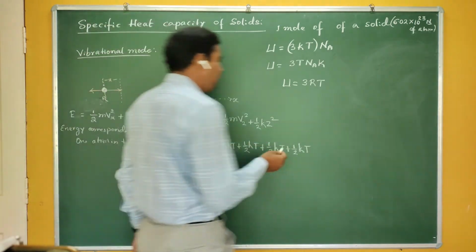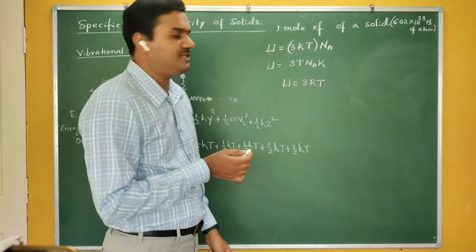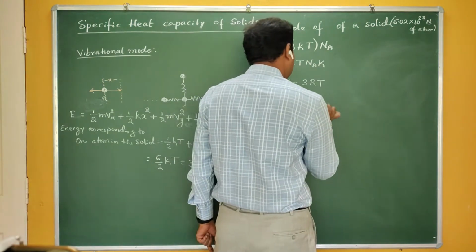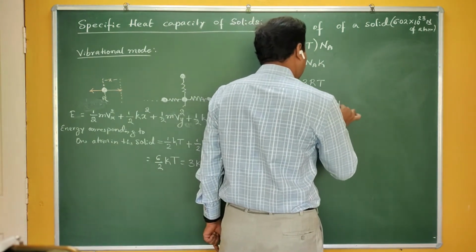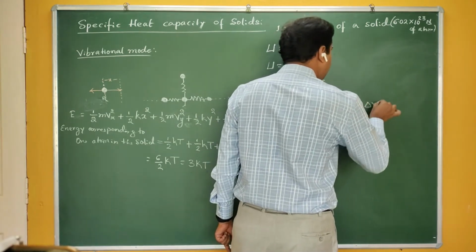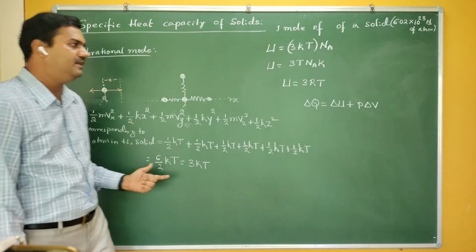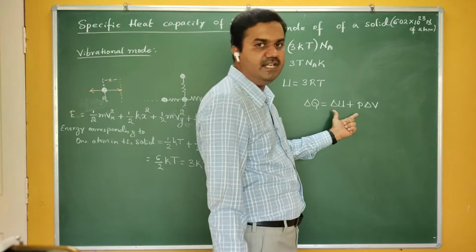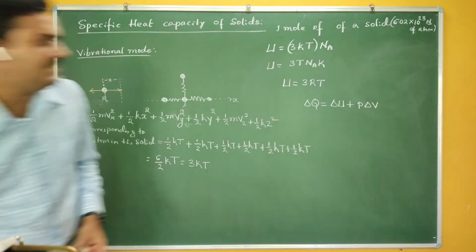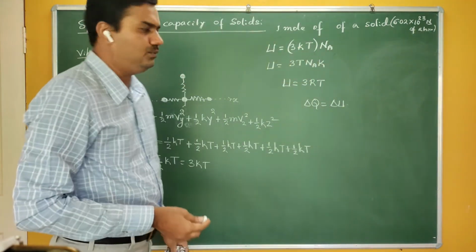Now the last step is to find the molar specific heat. According to the first law of thermodynamics, the energy supplied is ΔQ = ΔU + PΔV. In our discussion so far, the energy supplied is used to change the internal energy only. There is no change of volume, therefore ΔV is taken as 0. So we can say that ΔQ = ΔU.